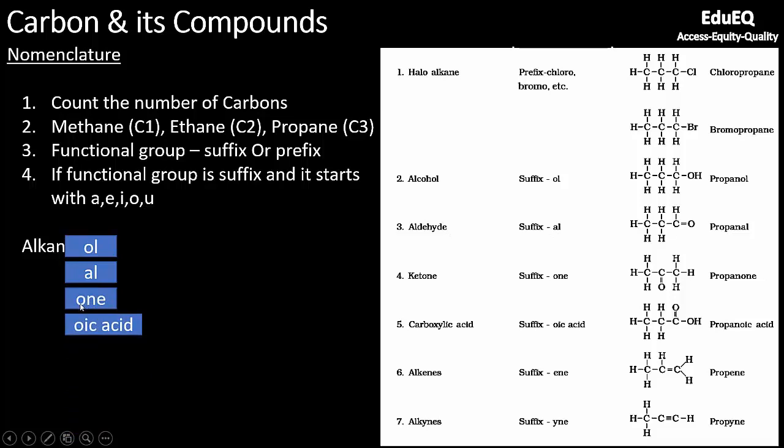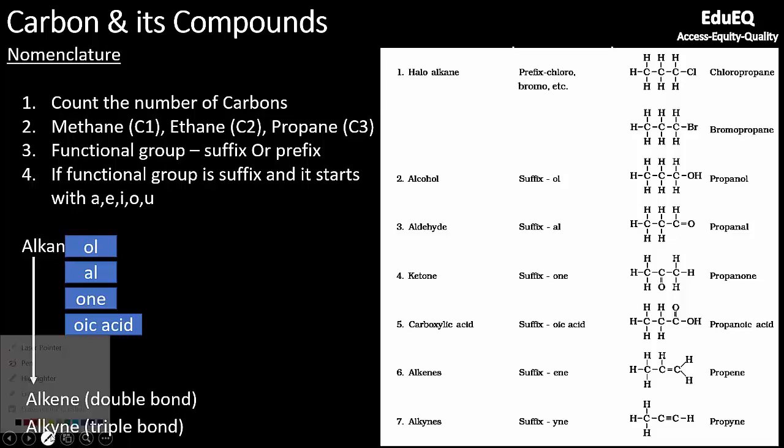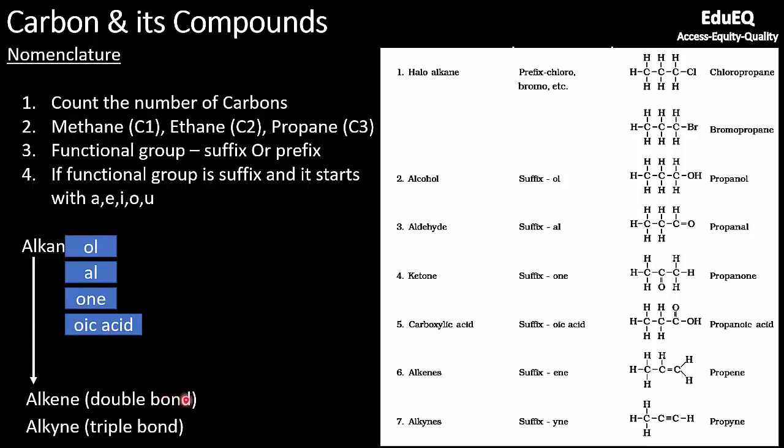Similarly, this is also a vowel and this is also a vowel. So for ketone, which is one, you will have alkanone, and for carboxylic acid, you will have oic acid, alkanoic acid. Now, if it has a double or triple bond, meaning it is unsaturated, it will not be called alkane, it will be called either alkene or alkyne. So you can see here, but this E again you have to remove in case there is a vowel present in a suffix functional group.